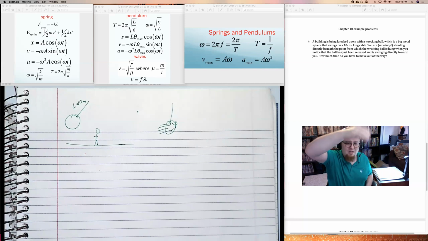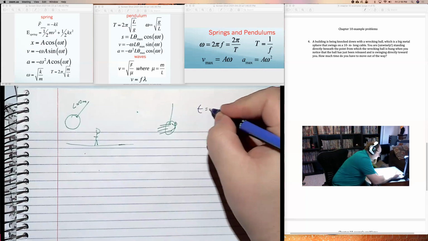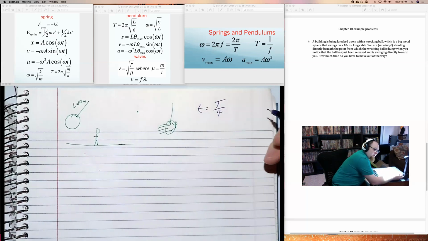That's something else. But if we have this motion, we can actually just switch it over. To go from one side to the other is going to be half the period, because it's going from here back to over. And if you think about it, going to the lowest point is actually a quarter of the period. Because here to straight down is the first quarter, to this side is the second quarter, here is the third quarter, there's the fourth quarter. And so the time you have to not get smushed is just one quarter of the period.